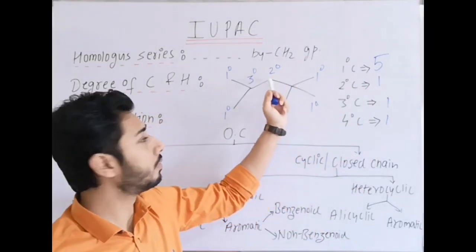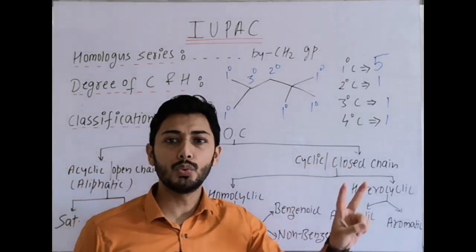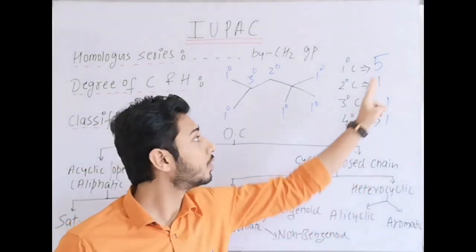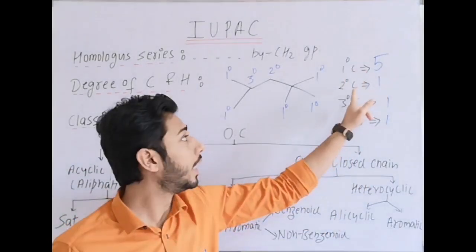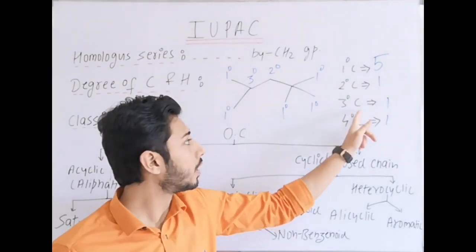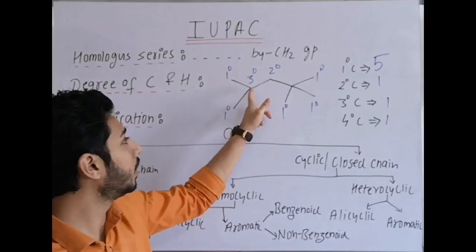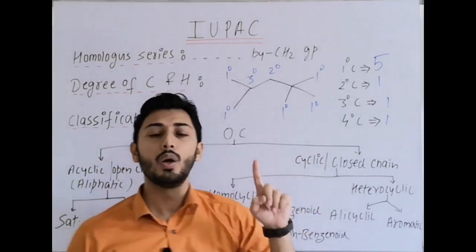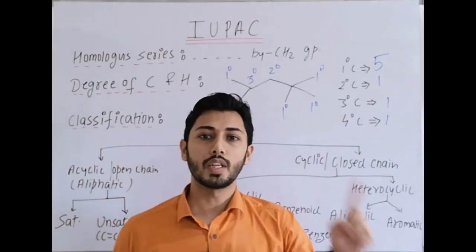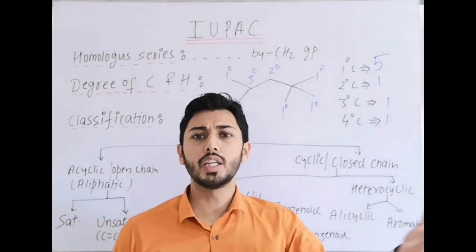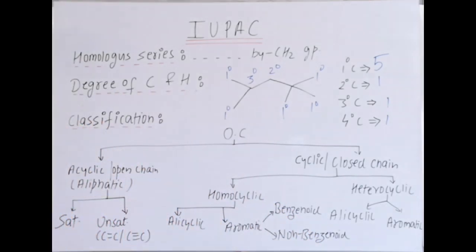Secondary carbon is only 1. How many secondary hydrogens? 2 are there. That means 2 secondary hydrogens and 1 secondary carbon. Tertiary carbon is 1, and tertiary carbon contains only 1 hydrogen, so 1 tertiary hydrogen. That is the way we can find out degree of carbon and hydrogen.